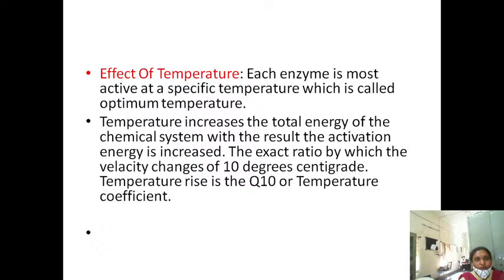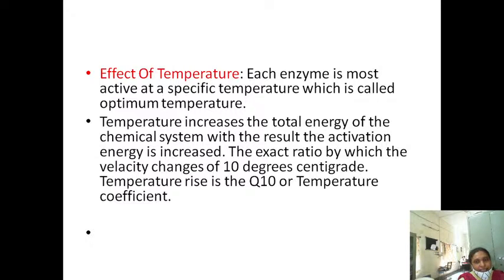Most of the enzymes are specific to a particular temperature. That temperature is known as the optimum temperature. So that means at that temperature the enzyme exhibits its maximum action. And the optimum temperature is our human body temperature, that is 37 degrees centigrade. 37 degrees centigrade is the optimum temperature for the activity of the enzymes.